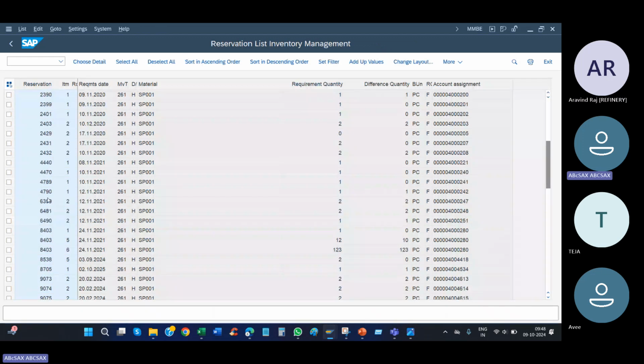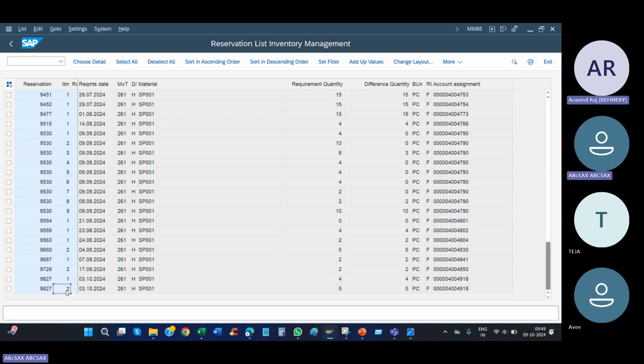See, reservation 987 against your order number 918.